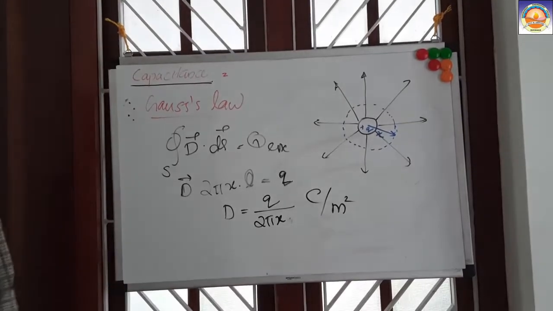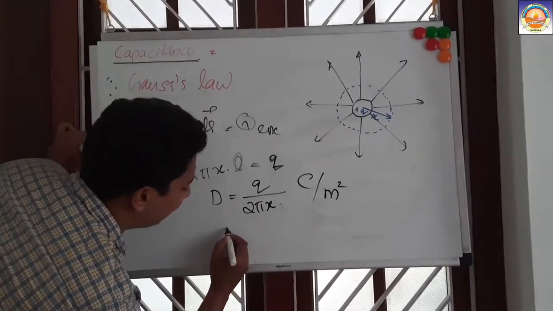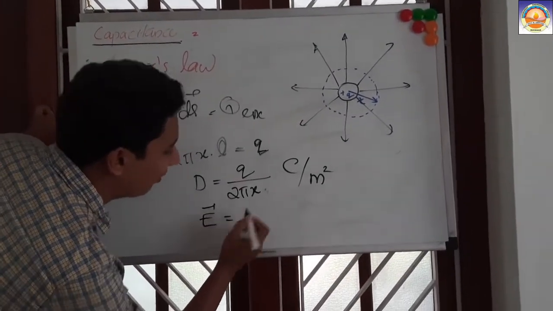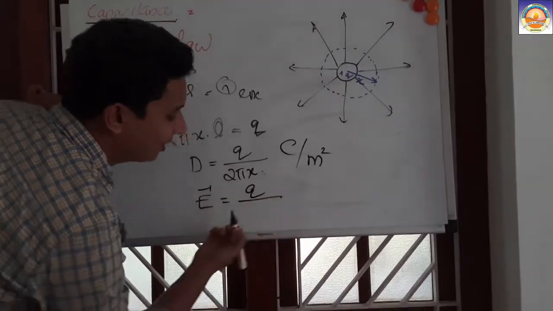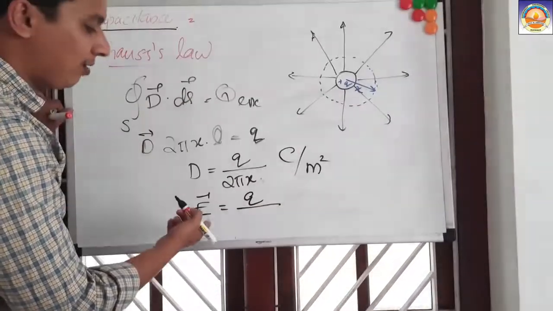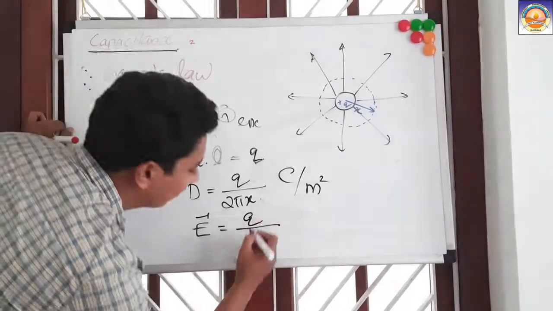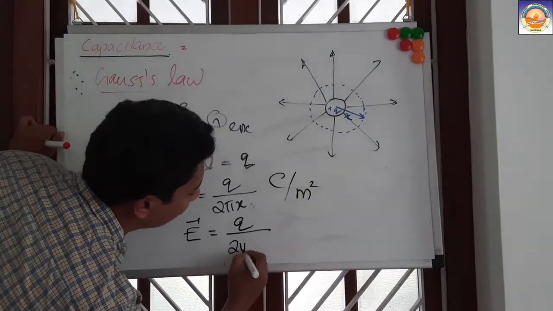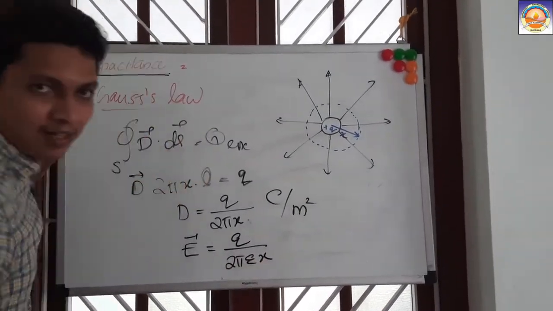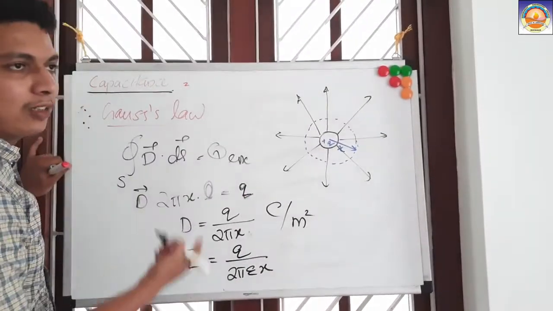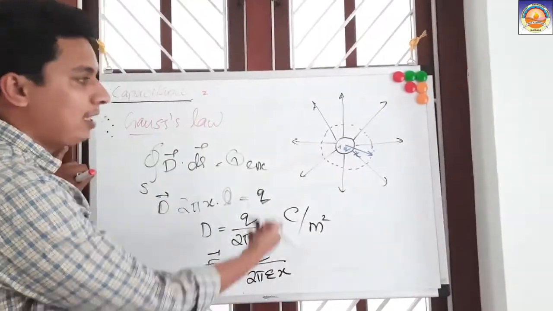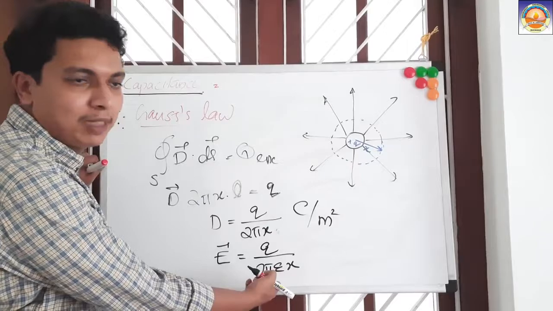Coulomb per meter square is the unit of electric flux density. Once we want to change it into electric field intensity, how will we do that? D equals epsilon E, or E equals D by epsilon. So we have 2 pi epsilon x, where epsilon is the permittivity.